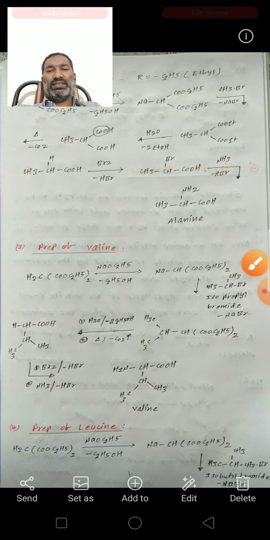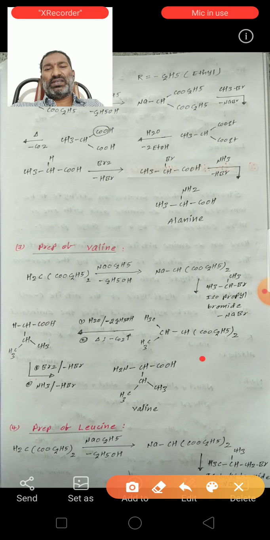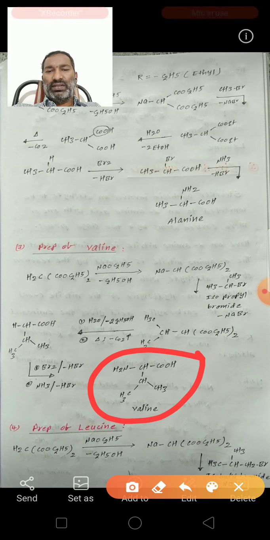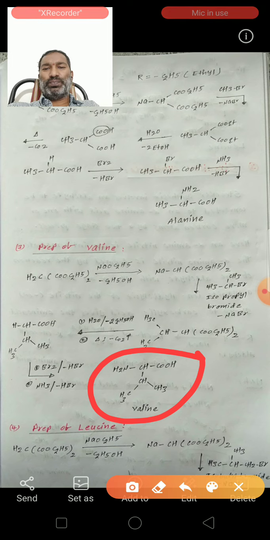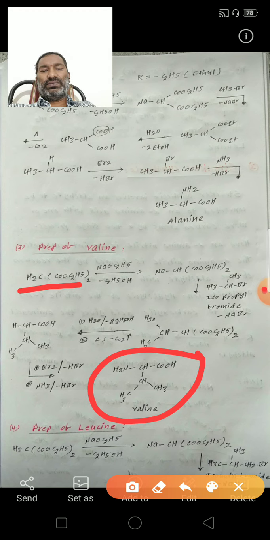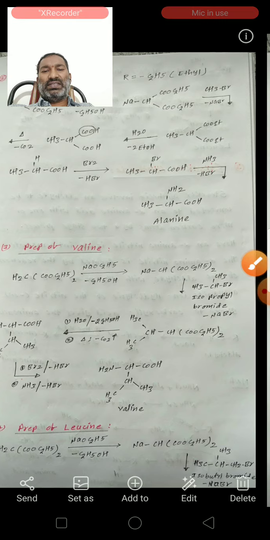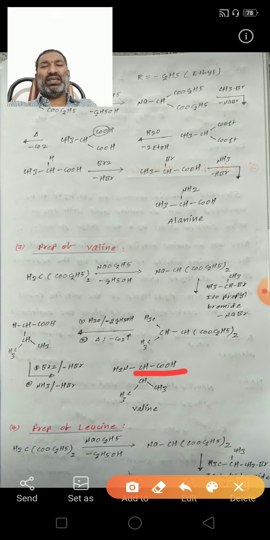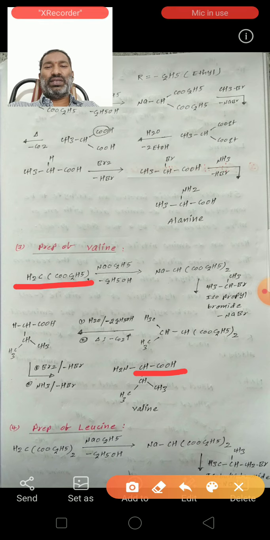So we know the valine structure. This is the valine structure. This CHCOOH group came from the malonic ester.